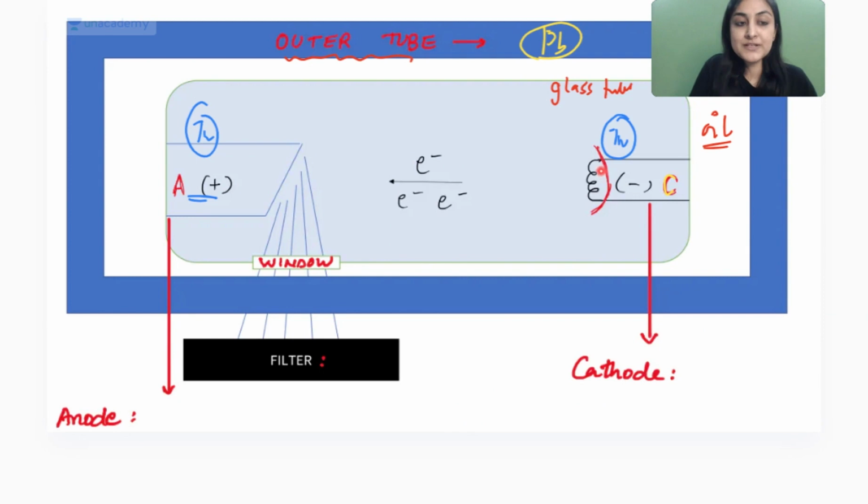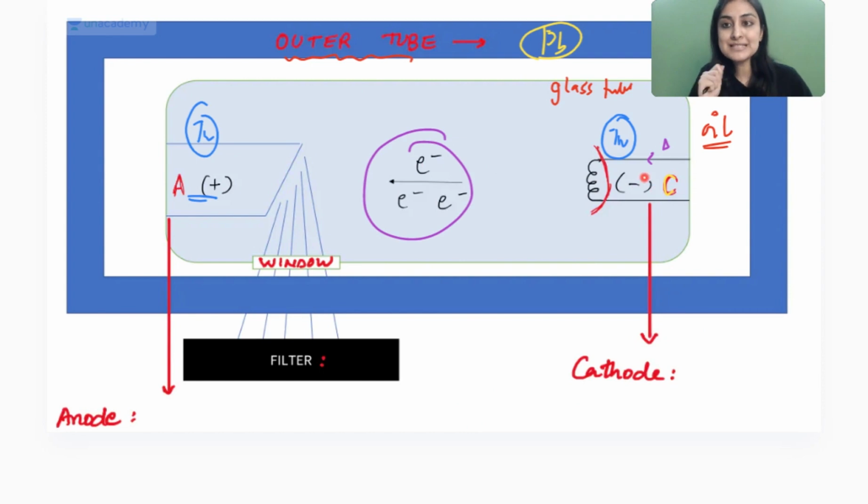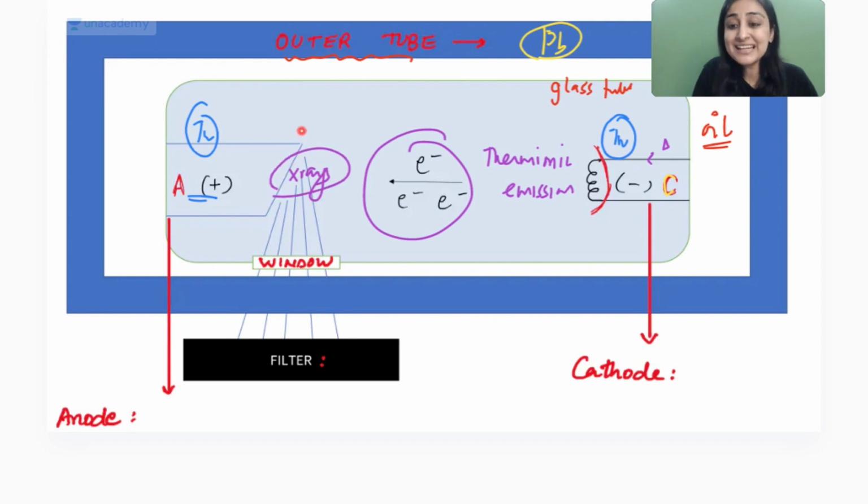So now when I go to this cathode here, when we heat it, electrons will be released. So electrons come out of the cathode. What is this process called? Thermionic emission. So these electrons will be released, and where will the electrons go? Being negatively charged, they go to the anode. They strike the anode, and what happens? You have X-rays which are produced, but a very inefficient reaction. 99% heat, 1% X-rays. So these X-rays now need to come out.